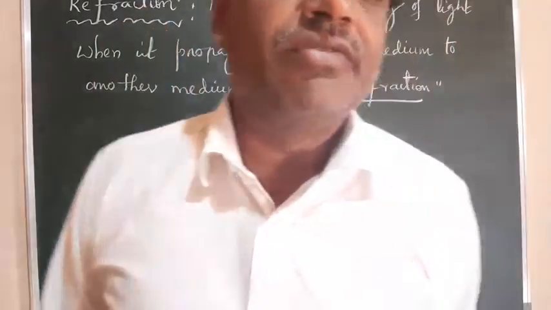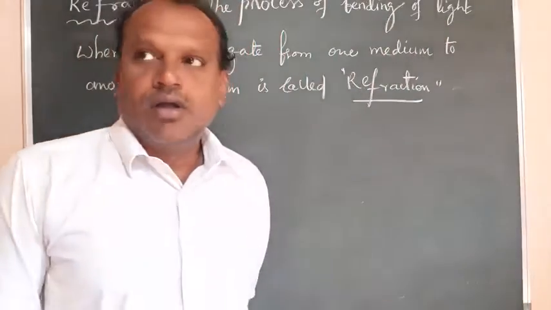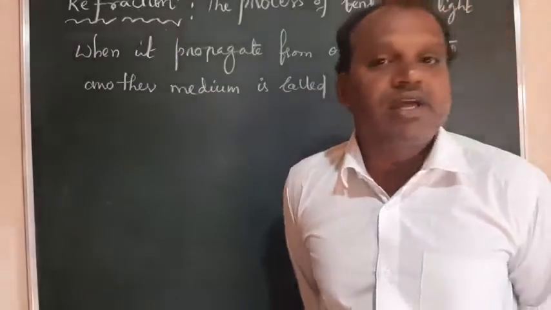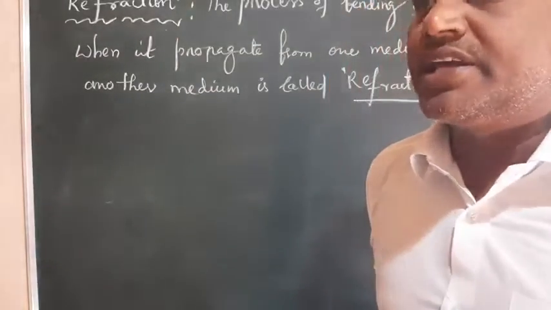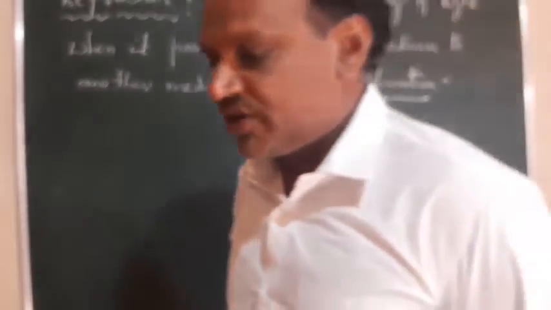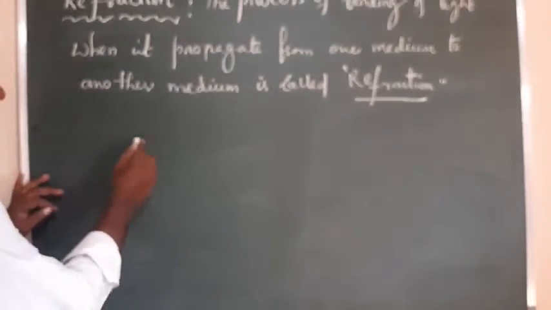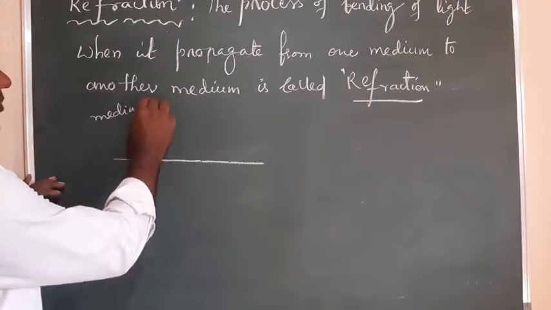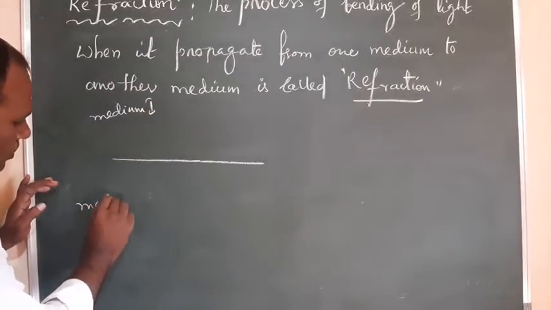Okay, right? So like that we have a number of observations. So what is refraction? The bending of light that takes place when it propagates from one medium to another medium is called refraction. Okay, if you observe here, this is the interface, and this is medium 1, any medium 1, and here is medium 2.